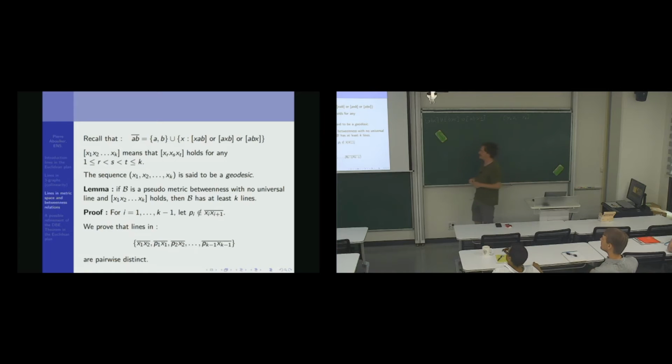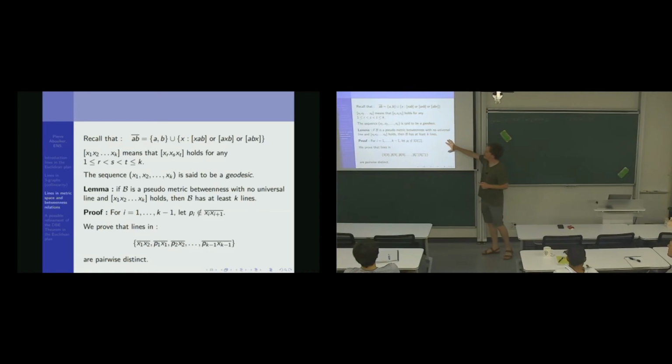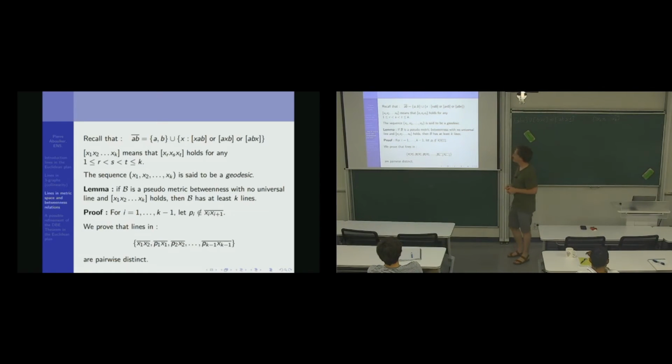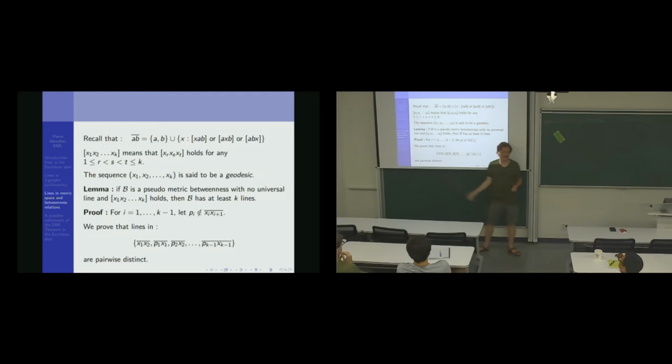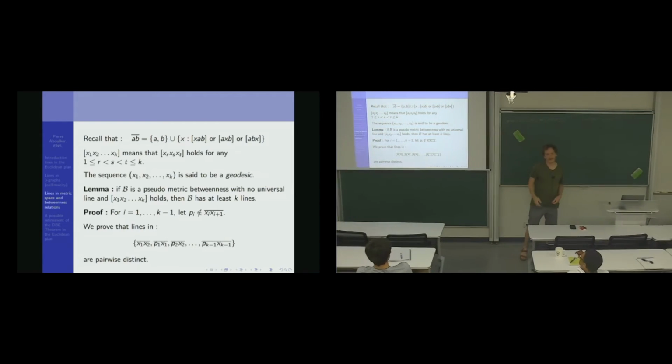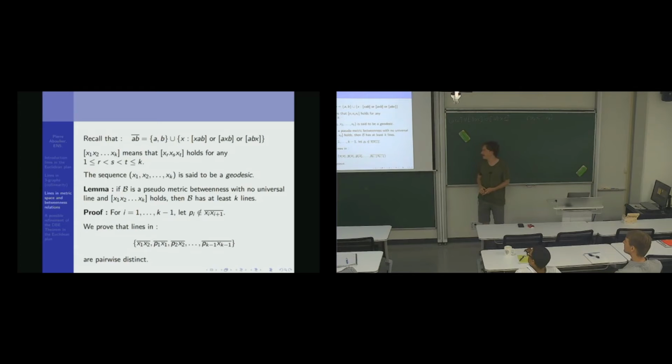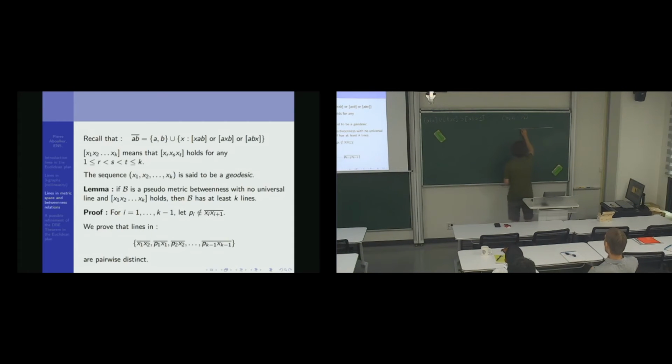Then first I need a lemma, a very important lemma, this one. If B is a pseudo-metric betweenness with no universal line, and it contains what we call a geodesic of length k, then I can find at least k distinct lines. In the Euclidean plane, it is very easy to see. If you have x1, x2, ..., xk, and you know there is no universal line, there is a point outside the line.